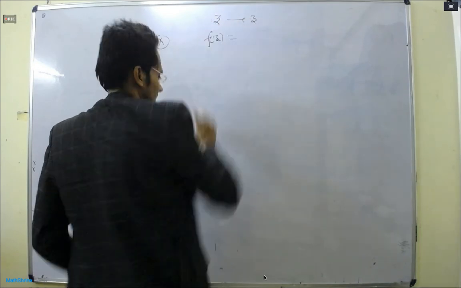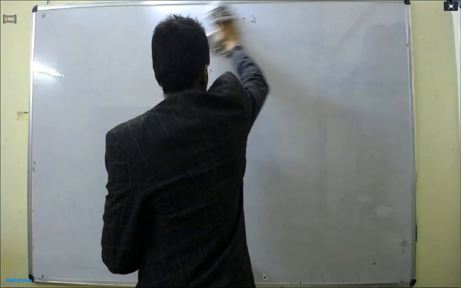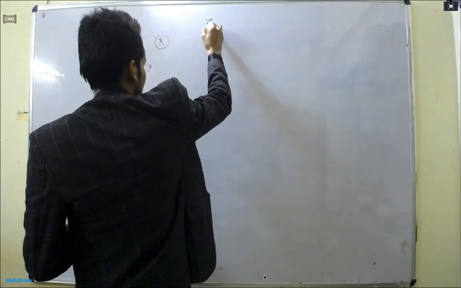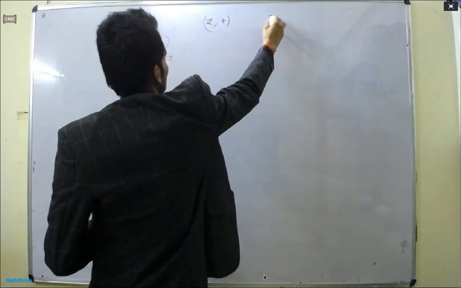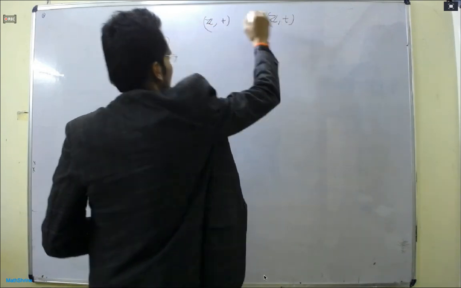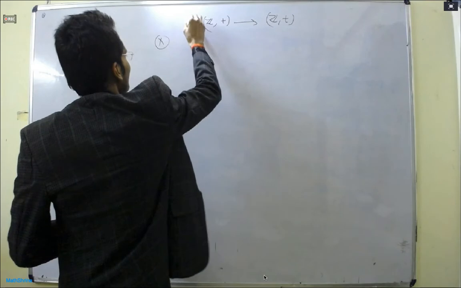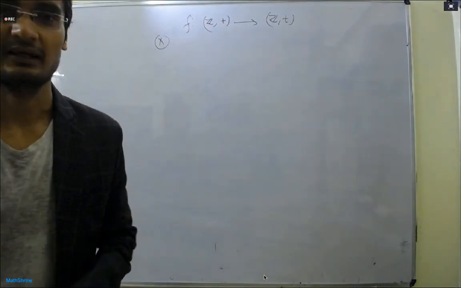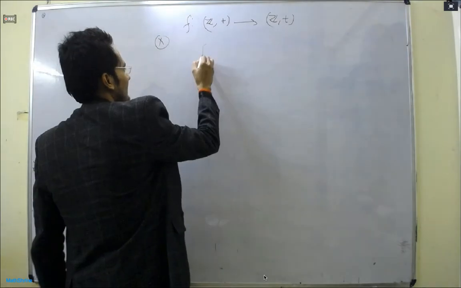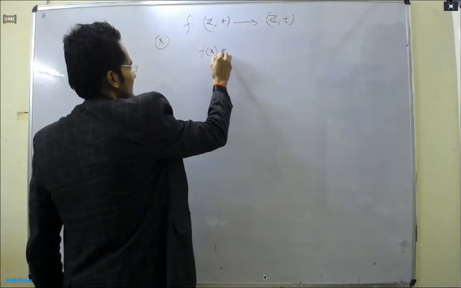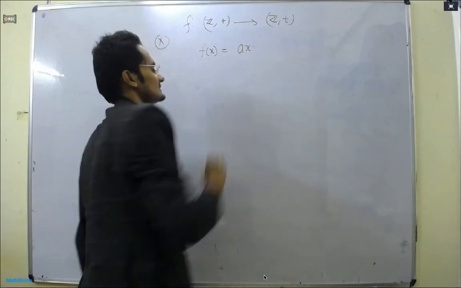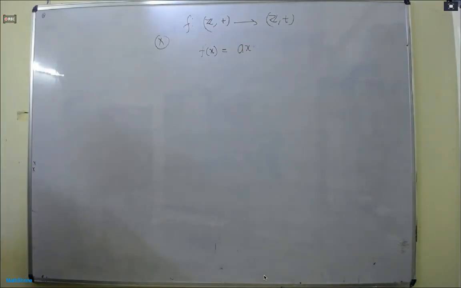So let us start. I am writing f of x is equal to ax. All right. So the homework: find every homomorphism from Z to Z; it is of this type.